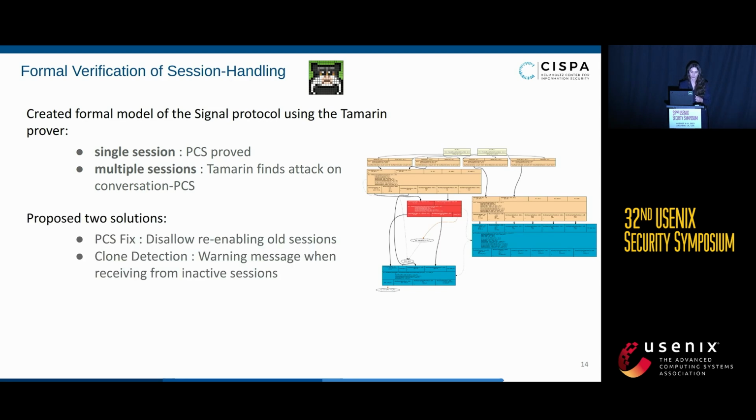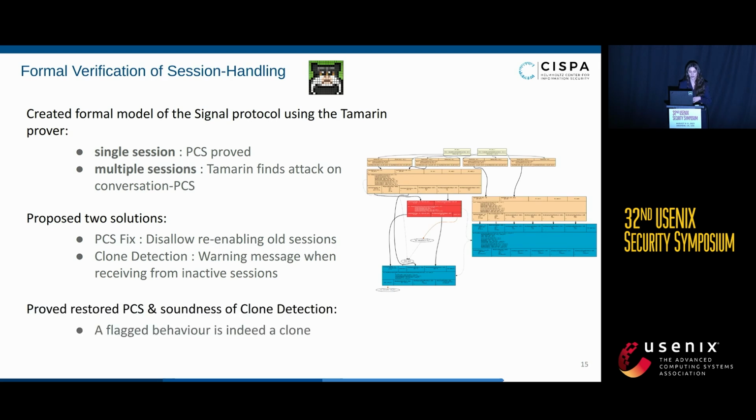And we proposed two solutions. Firstly, to disallow re-enabling old sessions. For usability reasons, you could still store old sessions, but they should not be used to encrypt new messages. And in addition, we also proposed a clone detection mechanism, meaning that the victim should now receive a warning message, and maybe something should pop up in their user interface that says that something is going wrong and someone tried to clone your device.